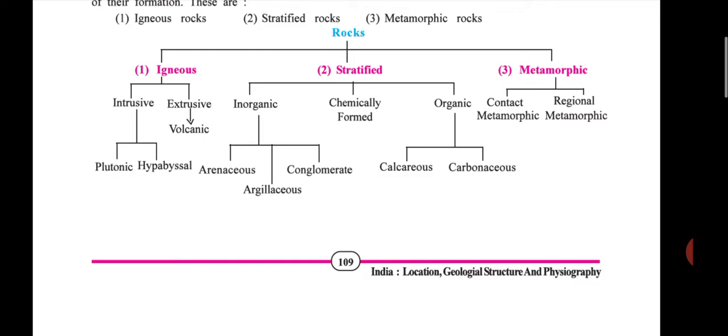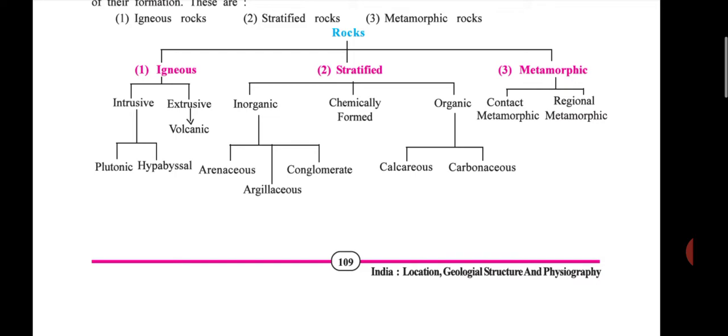In stratified there are three: inorganic, chemically formed, and organic. And in inorganic there are three: arenaceous, argillaceous, and conglomerate. Then chemically formed has no further division, and in organic there are two: calcareous and carbonaceous.